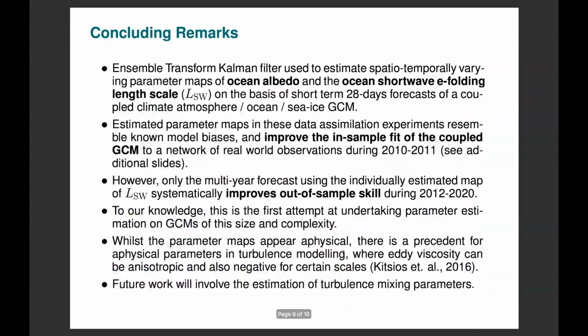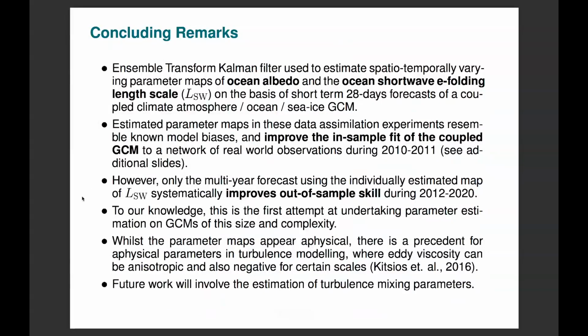So in conclusion, the Ensemble Transform Kalman filter is used to estimate spatially and temporally varying parameter maps of ocean albedo and ocean shortwave e-folding length scale on the basis of 28-day forecasts of a coupled atmosphere-ocean-sea ice climate general circulation model. The estimated parameter maps in these DA experiments resemble known biases and improve the in-sample fit of the coupled GCM to a network of real-world observations during the period 2010 to 2011.